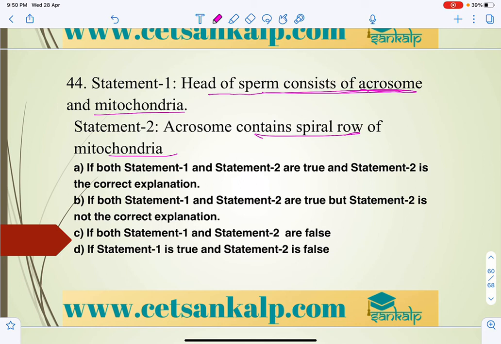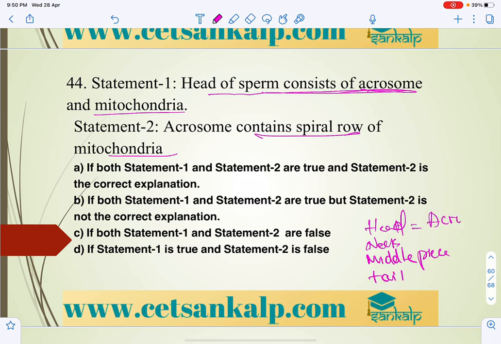In case of the sperm, as we know, there is a head, neck, and middle piece in which mitochondria is present, and along with that the tail. In the head, the acrosome and nucleus are present, and the middle piece contains a spiral row of mitochondria.